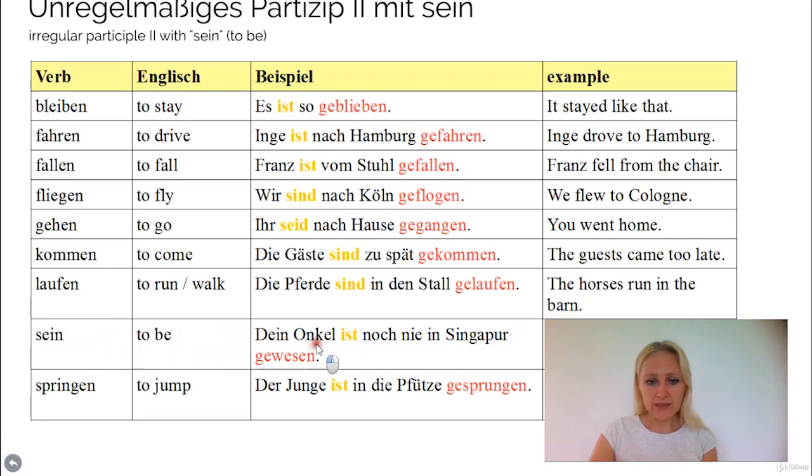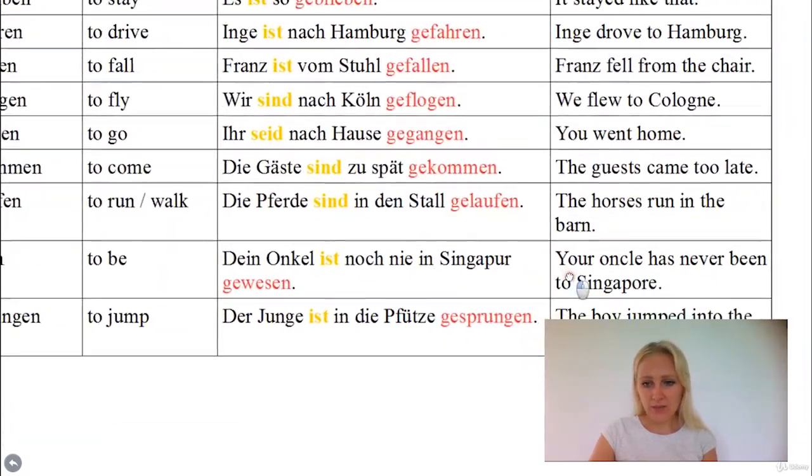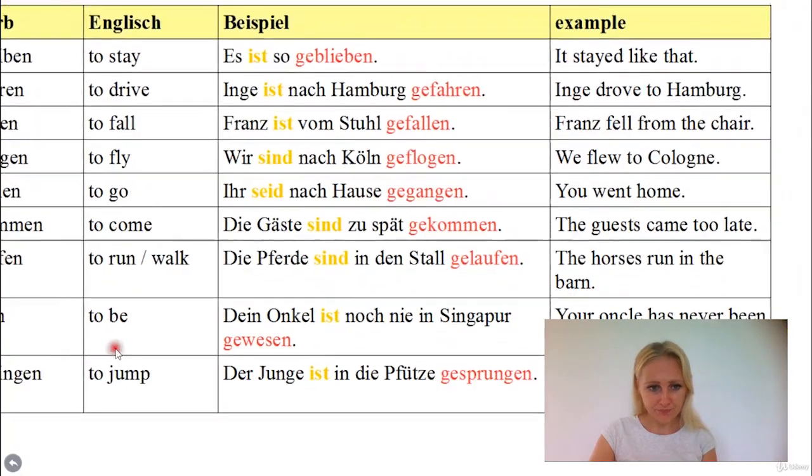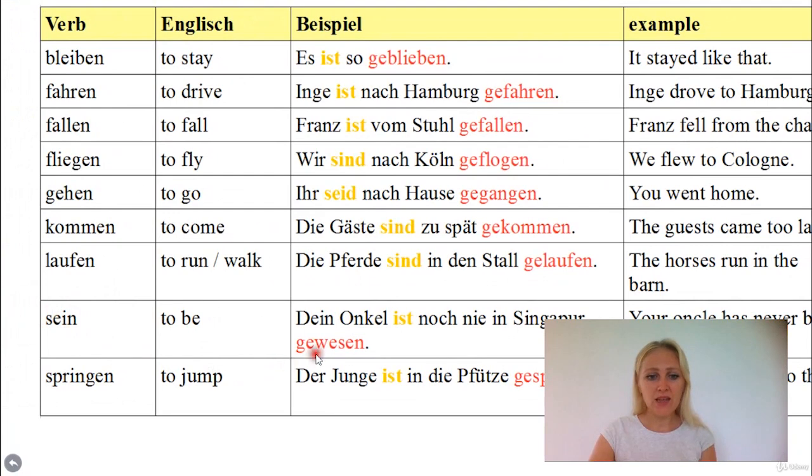Sein, to be. Dein Onkel ist noch nie in Singapur gewesen. Your uncle has never been to Singapore. And as you see here, gewesen, it's very irregular. From sein, it becomes gewesen. You actually would not recognize that anymore by the stem. Like here, of course, with all those words, you kind of can tell what the infinitive form is of those Partizip 2 verbs. But here, sein is very irregular. Okay, sein, the Partizip 2 is gewesen. Springen means to jump.